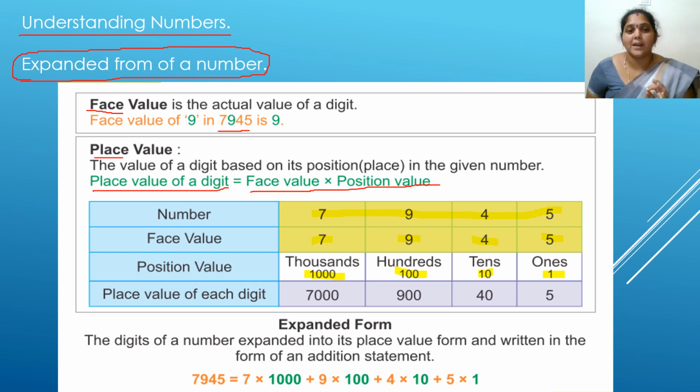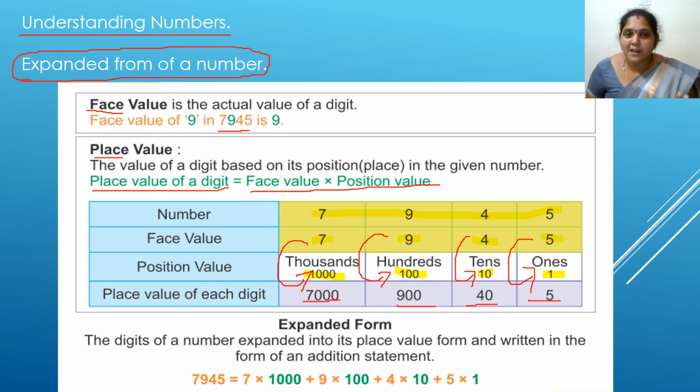Now, how are we going to get the value of a digit? You will get the value of a digit when you multiply 7 with 1000, 9 with 100, 4 with 10 and 5 with 1. If you multiply the digits with their position value, you will get the place value of the digit. When 7 is multiplied with 1000, you will get 7000. 9 multiplied by 100, you will get 900. 4 multiplied by 10, you will get 40. 5 multiplied by 1, you will get 5. This is how you are going to get the place value of a digit.